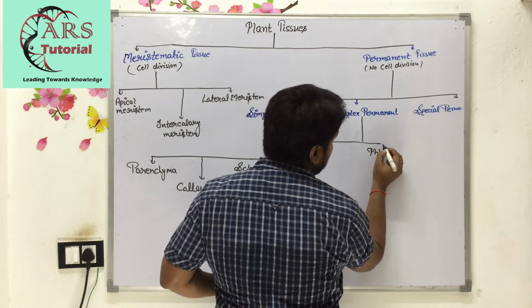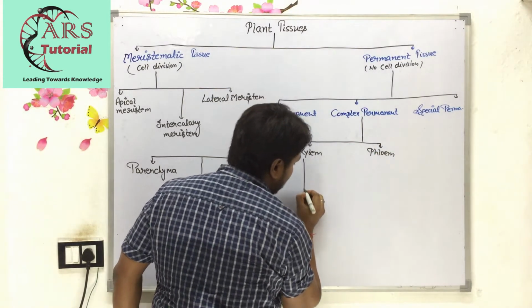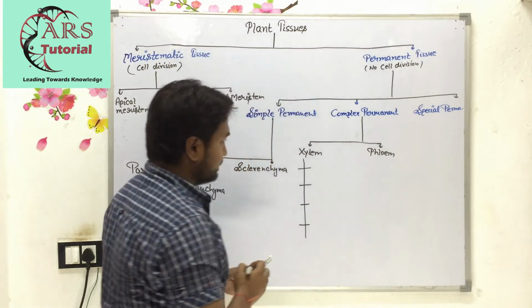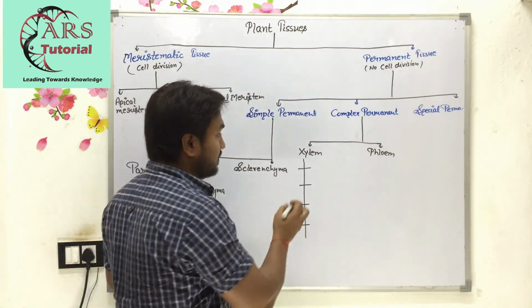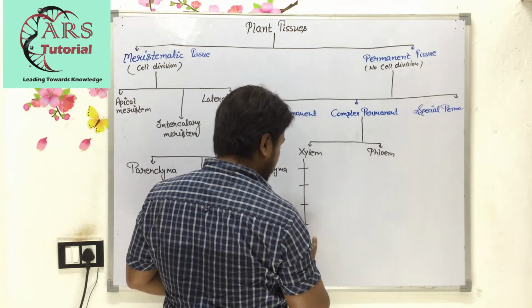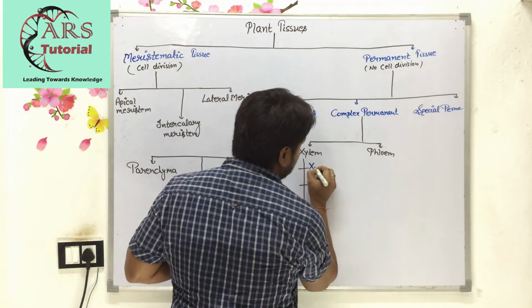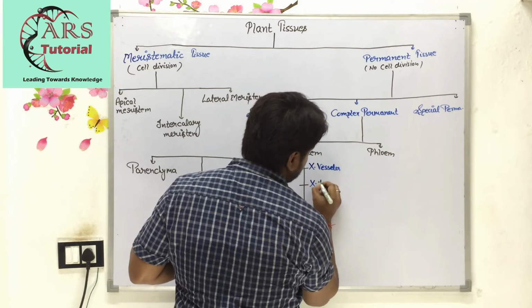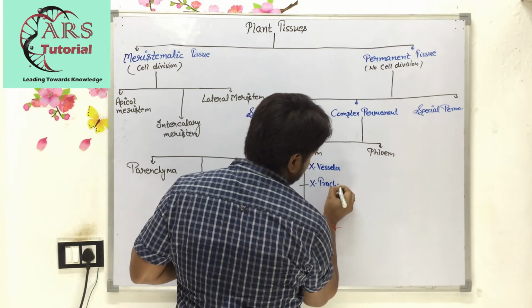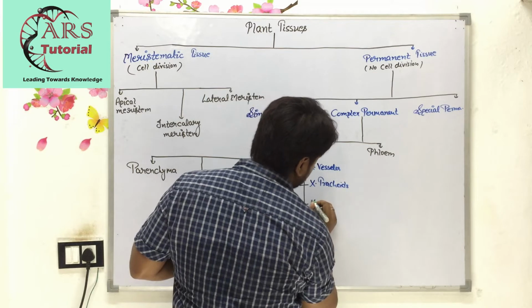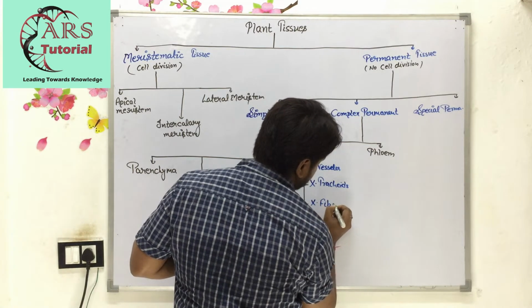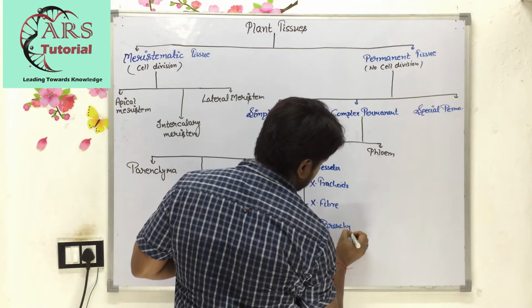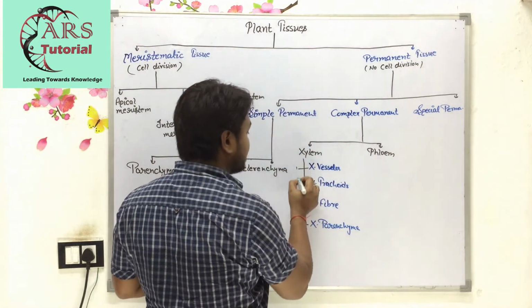Xylem has further four parts: xylem vessels, xylem tracheids, xylem fiber and xylem parenchyma. Four types.